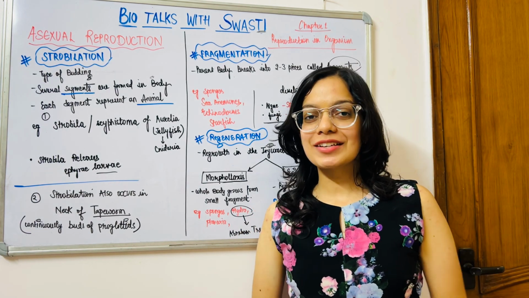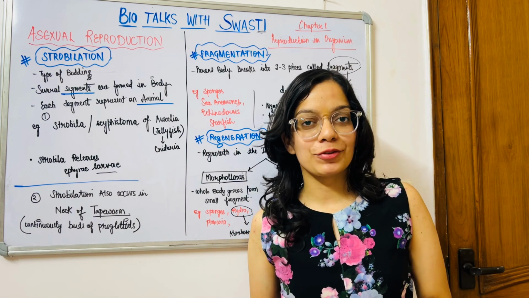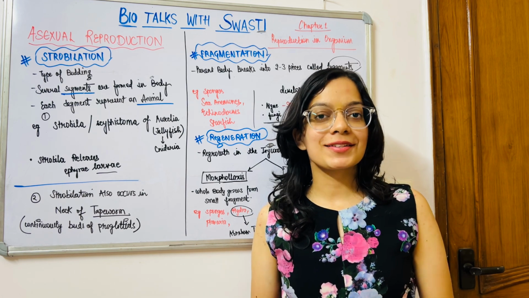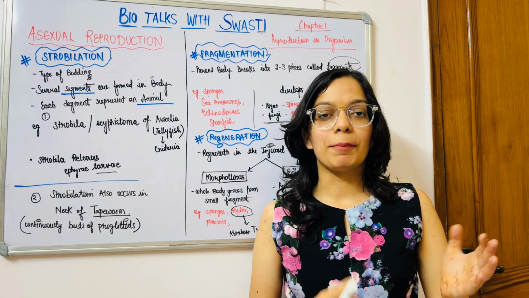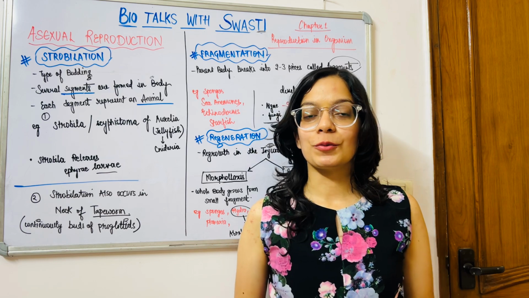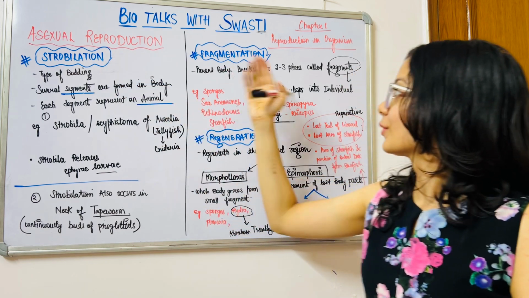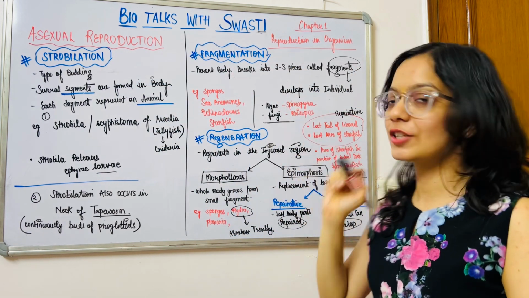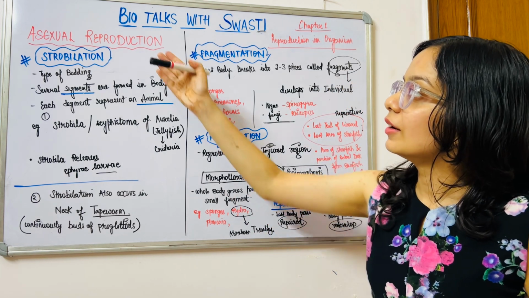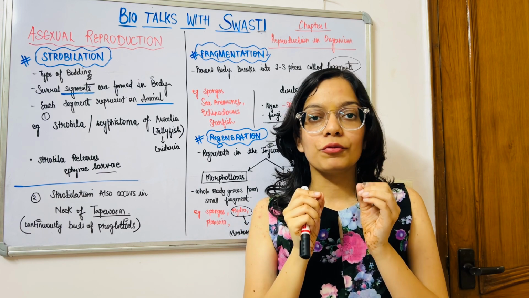In the previous lectures, we have already studied asexual reproduction, its definition and its types. We have already covered 4 types of asexual reproduction: binary fission, multiple fission, plasmotomy, and budding. So today, what are we going to study? We are going to study strobylation, fragmentation, and regeneration. So let's start. We all know that asexual reproduction involves only one parent.